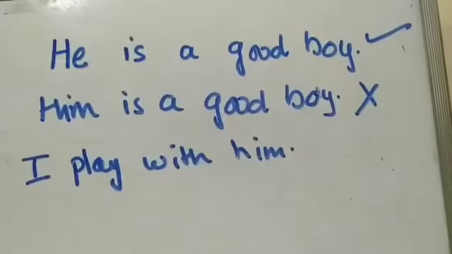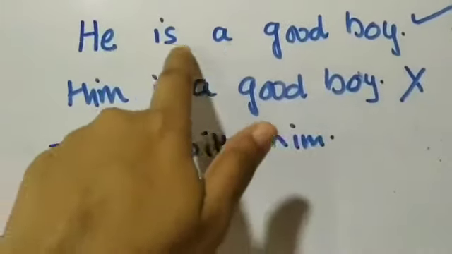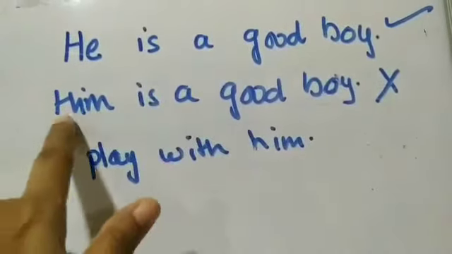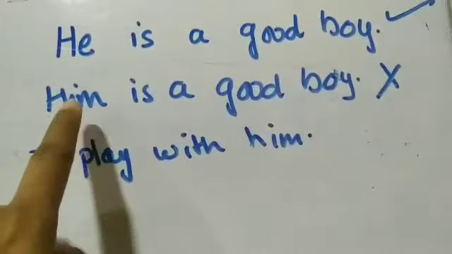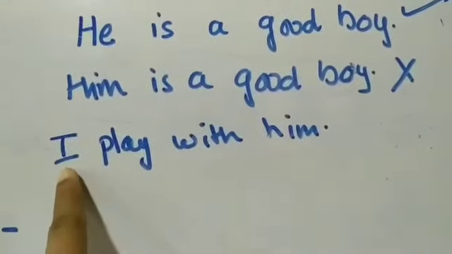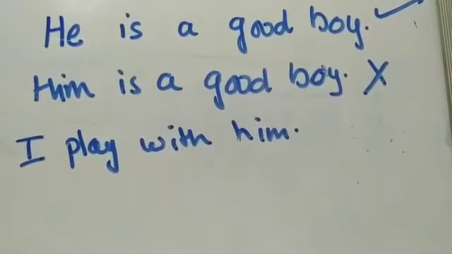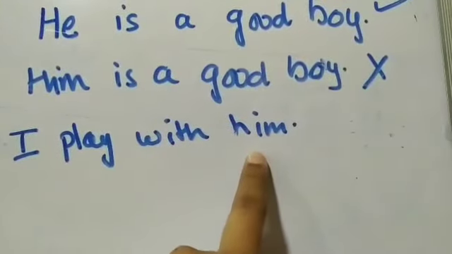No. Now look at these two sentences. He is a good boy. Okay? That's correct. Him is a good boy? No, that's wrong. We cannot begin a sentence with him. Him is used at the end. This sentence is okay: I play with him. Fine? So you don't begin a sentence with him.